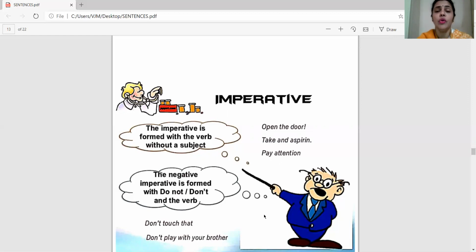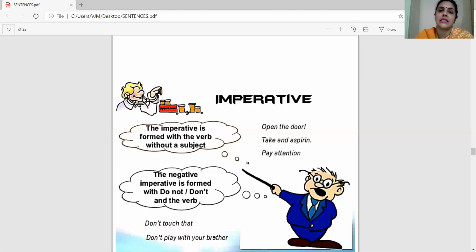Again, I will tell you that here it is due to the function. These sentences which we are studying are dependent on the meaning as well as the function. Here, when we are using don't or do not, it may not be negative in intent, but because of their function, we are using these words in the imperative sentence. For example, don't touch that. Now, maybe the message is positive.